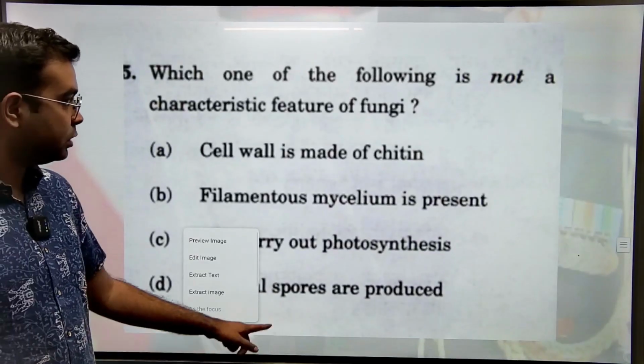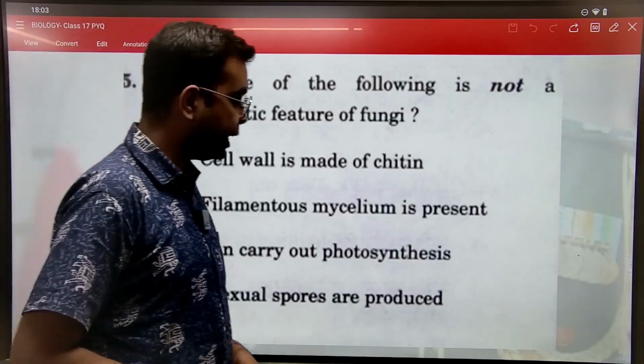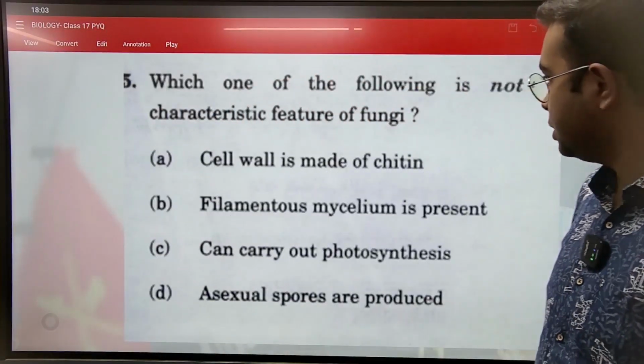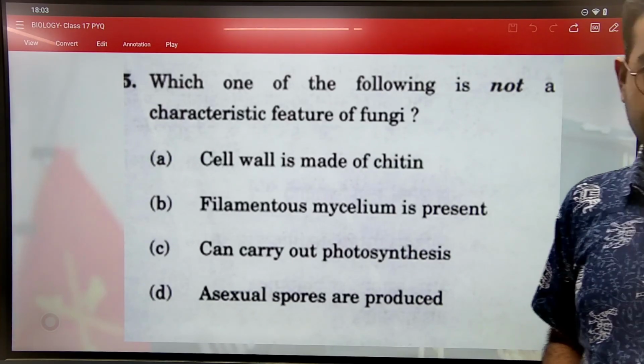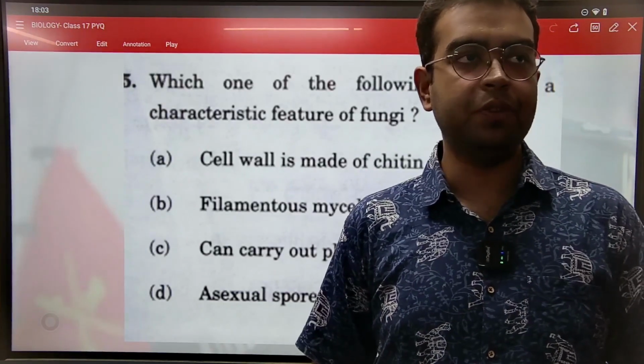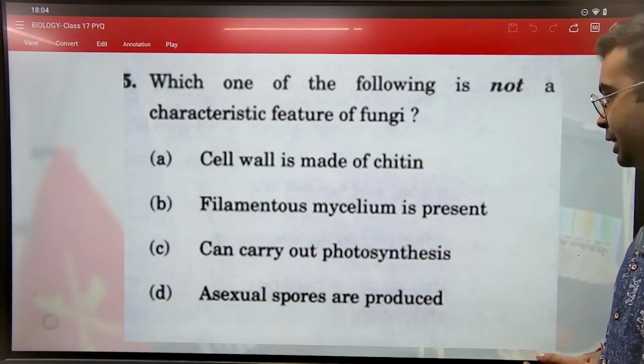Coming to the next question, which one of the following is not a characteristic of fungi? Cell wall is made up of chitin. Yes, it is true. Filamentous mycelium is present. Yes. Fungi are made up of hyphae. वो hyphae का जो गुच्छा होता है filaments का, it is called the mycelium.